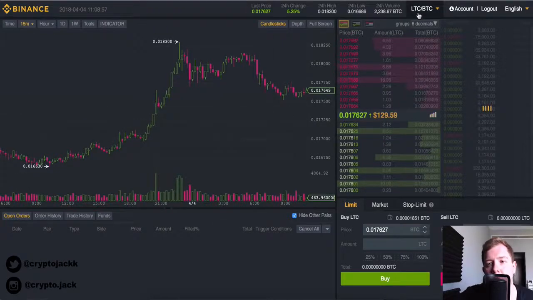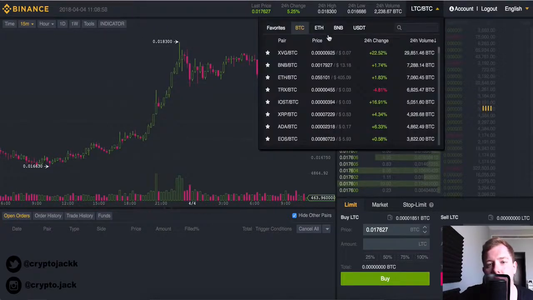So we come up here and click this little icon here. And these are the different pairings. We have favorites, BTC, Ethereum, Binance, and Tether. I'm going to be trading with BTC, but you can trade with Ethereum if you want. Under BTC, I'm going to go to volume like so, and click the highest volume. I'm not saying we're going to trade with this one, but it's just good to see. I'd like to see the volume and the 24-hour change.